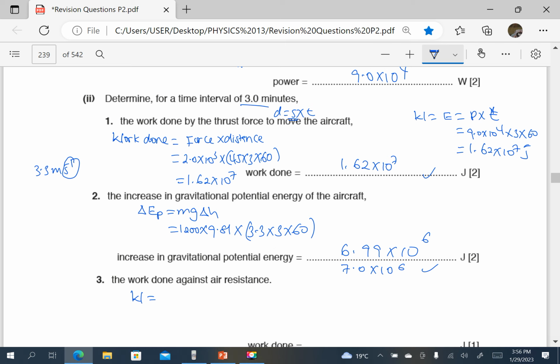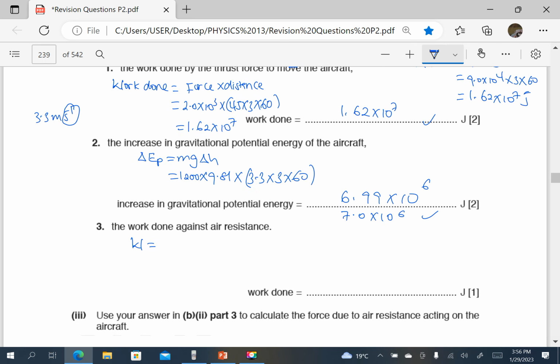So we see that there is a difference. Part of it must be work done against friction or air resistance. So work done against air resistance is going to be 1.62 times 10 power 7 minus 7.0 times 10 power 6, or 6.99 times 10 power 6.